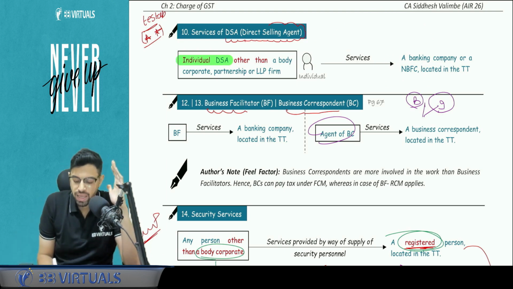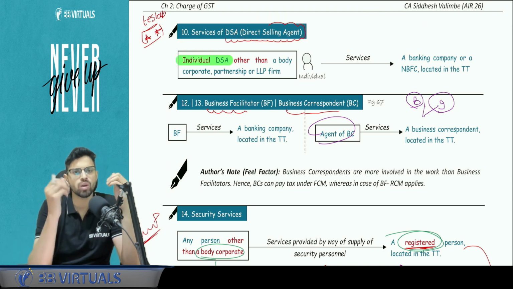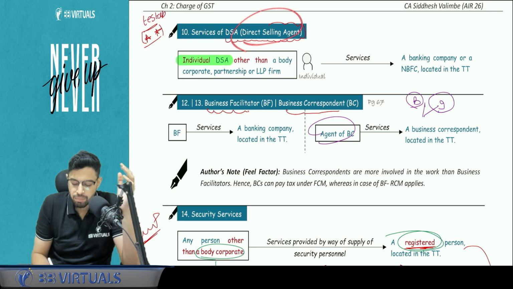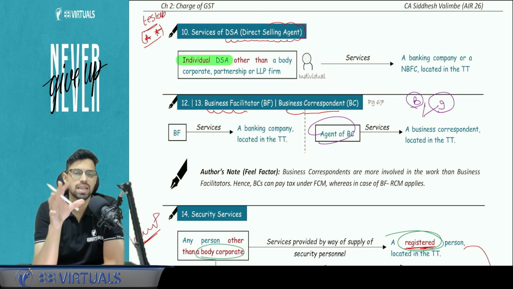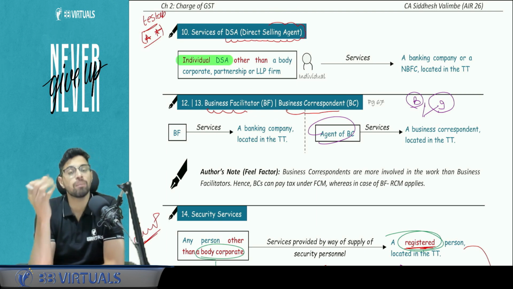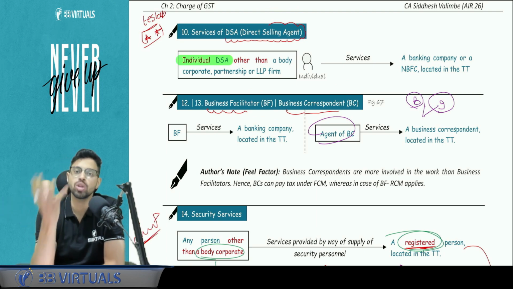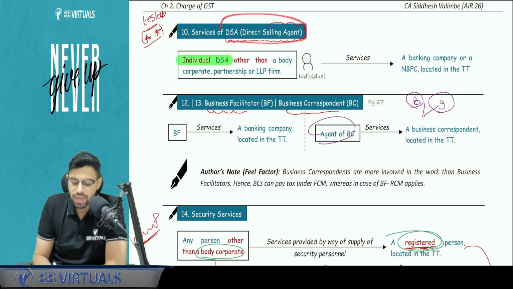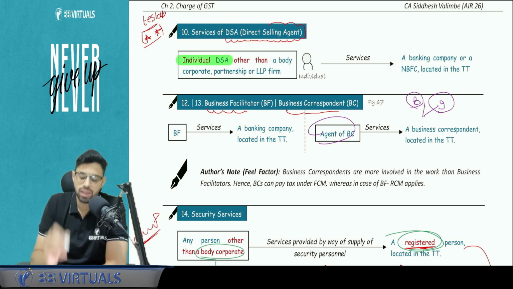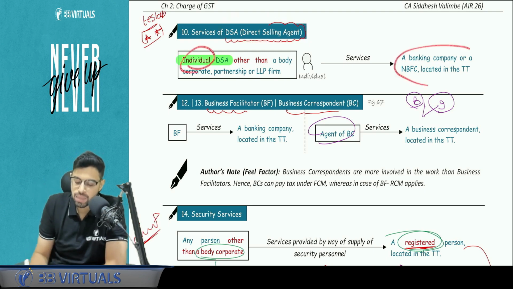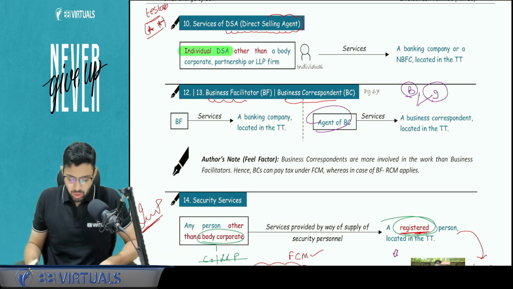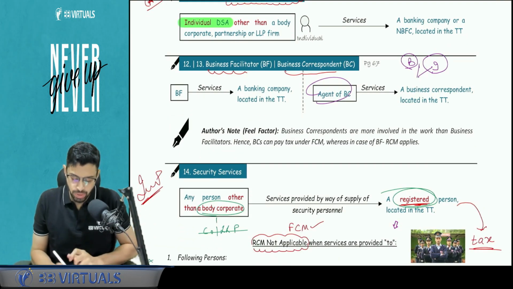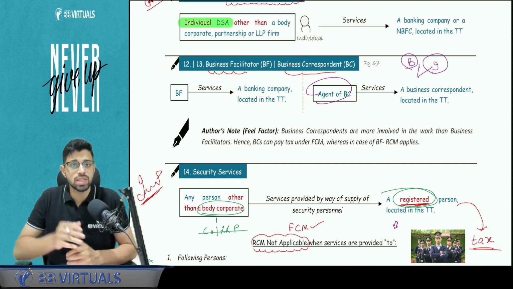This individual selling agent, the DSA, they are also kind of people. See, direct selling agent, BF and BC, this is business correspondent and business facilitator. These people are involved basically in extension of the business. So they help you to grow the business. So in DSA, the RCM will be applicable only and only when the person is an individual and the recipient is a bank or NBFC located in the taxable territory. Is this clear?